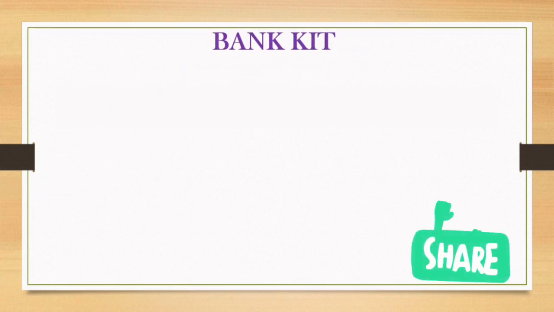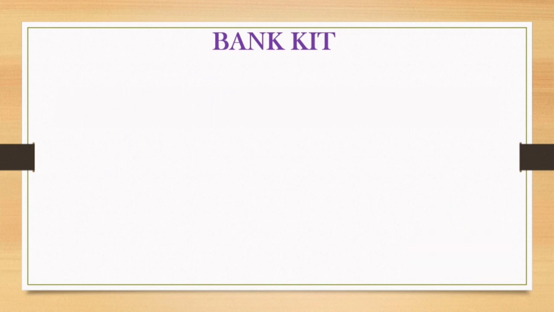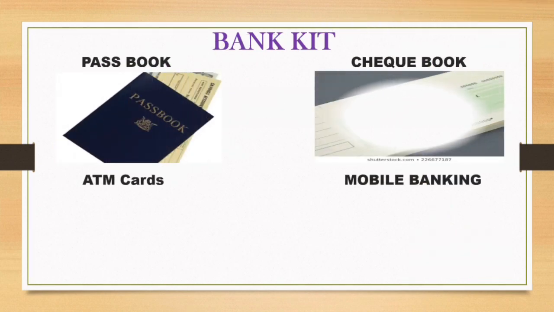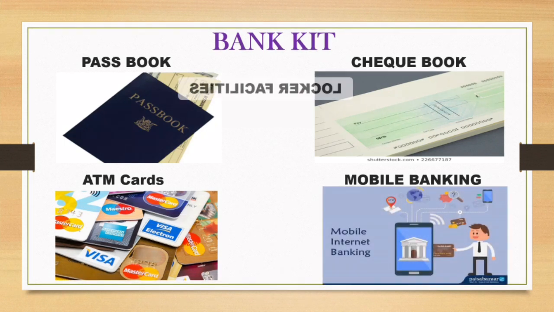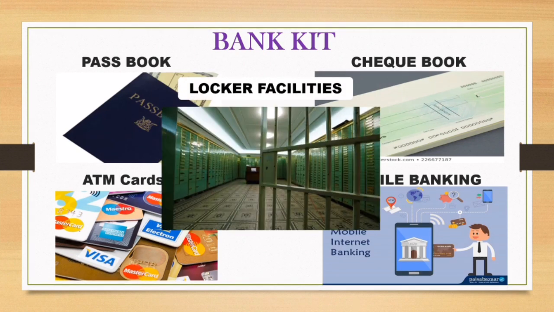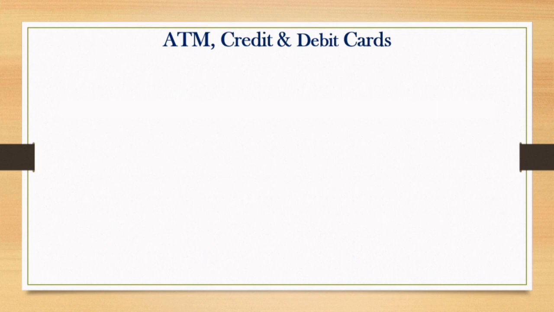As you open an account in a bank, we receive a bank kit. In that we have a passbook, checkbook, ATM card and bank upcoming details like net banking, mobile banking and locker facilities in the bank. We also get facilities like ATM.